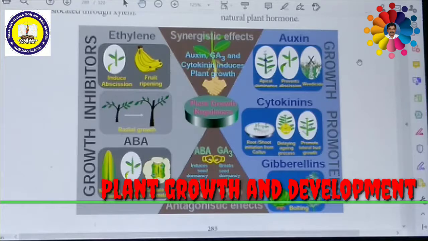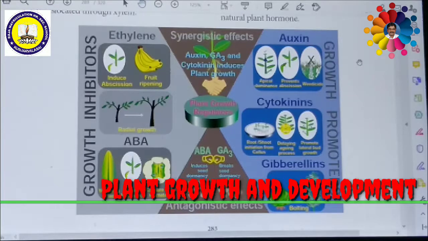Ethylene is a gaseous phytohormone. Almost all plant tissues produce ethylene gas in minute quantities. Denny in the year 1924 found that ethylene stimulates the ripening of lemon. In the year 1934, Gane found that ripening bananas contain abundant ethylene.